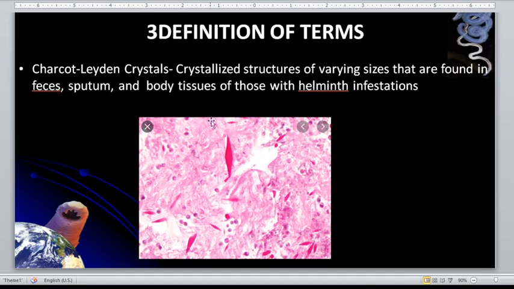They originate from eosinophils and are found in allergic infections. If there are allergic or parasitic infections, particularly helminth infections, most likely you will see a Charcot-Leyden crystal in some of the body fluids.